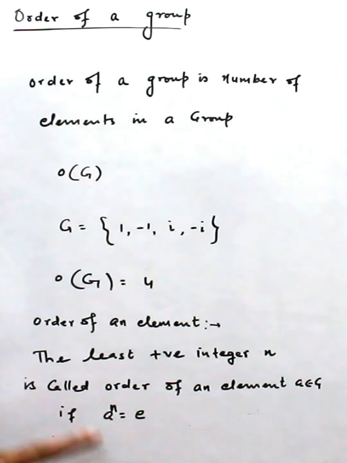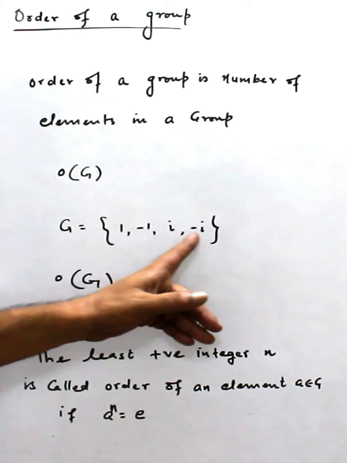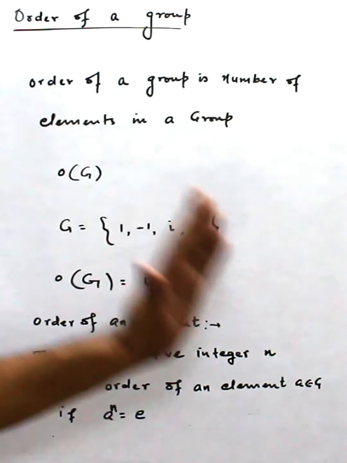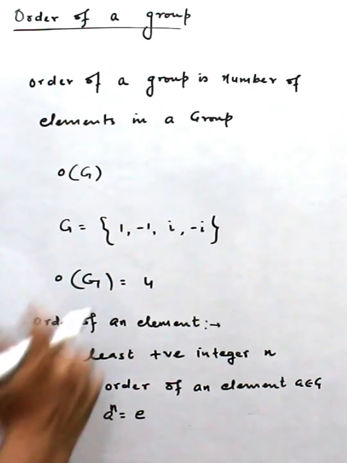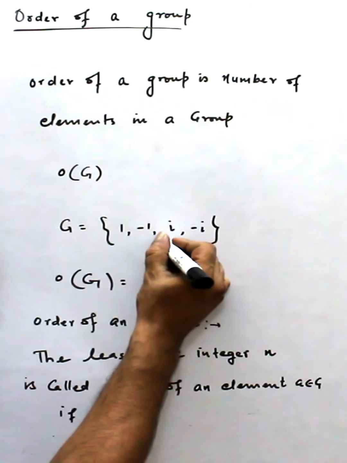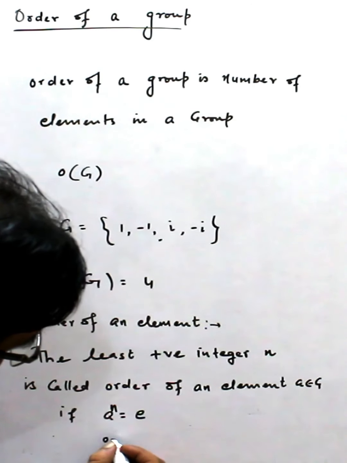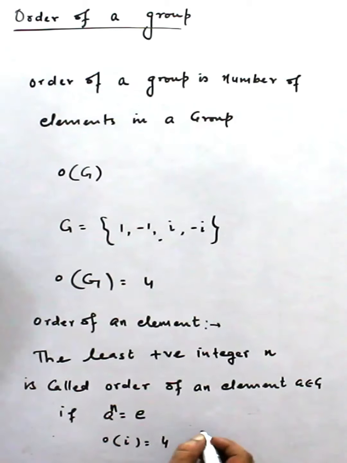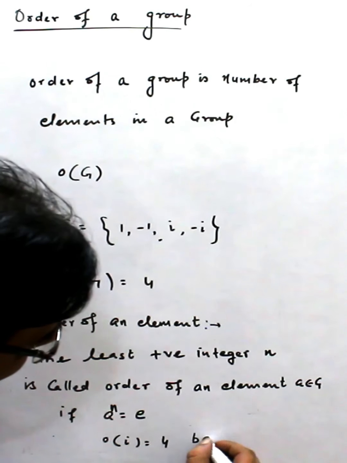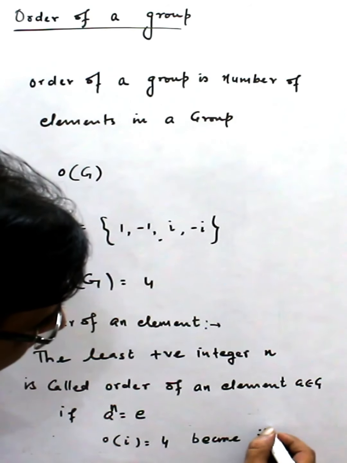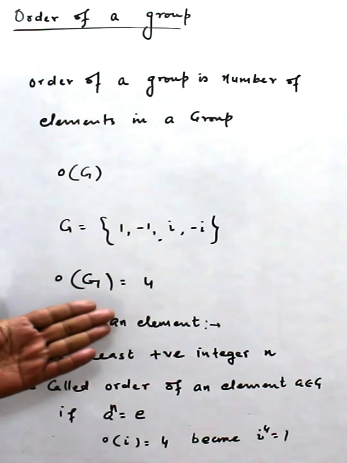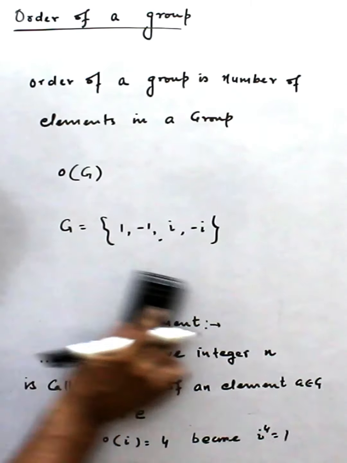That means after some time it becomes the identity. Here, what power of i makes i equal to the identity element 1? In this group we can say the order of i is 4, because i^4 is equal to 1. Other elements also we can find the order of.